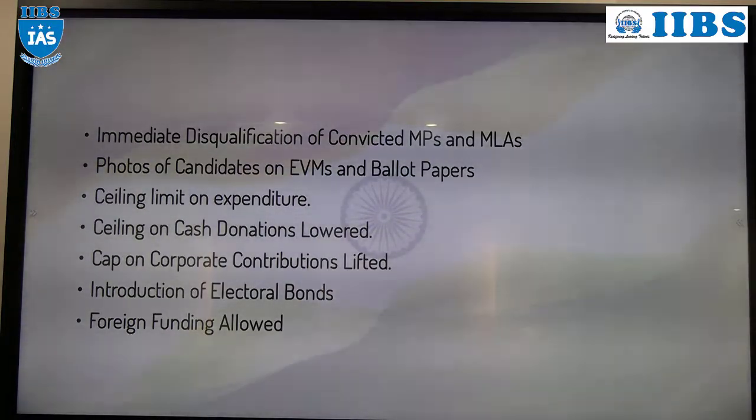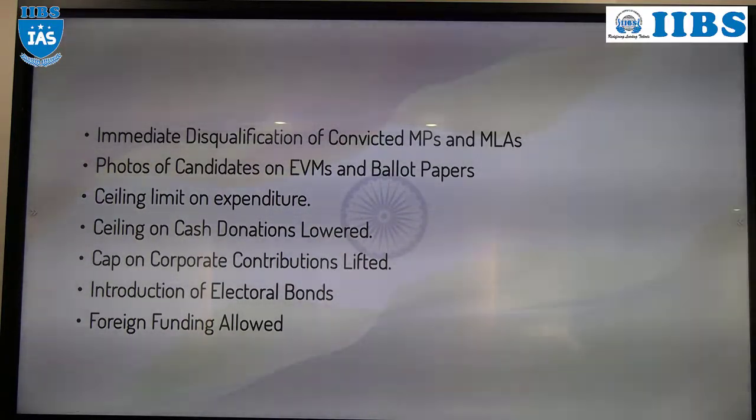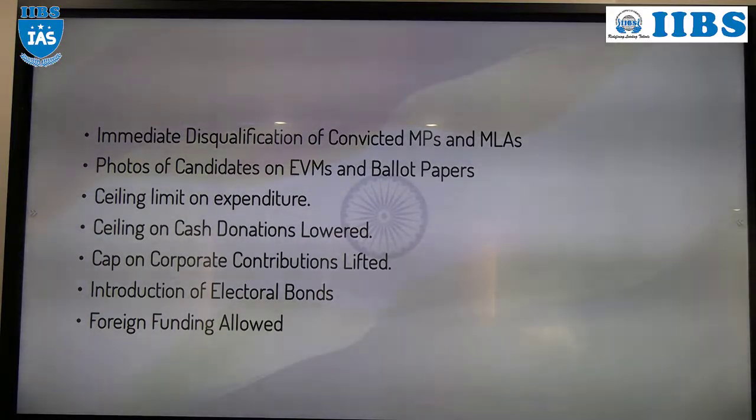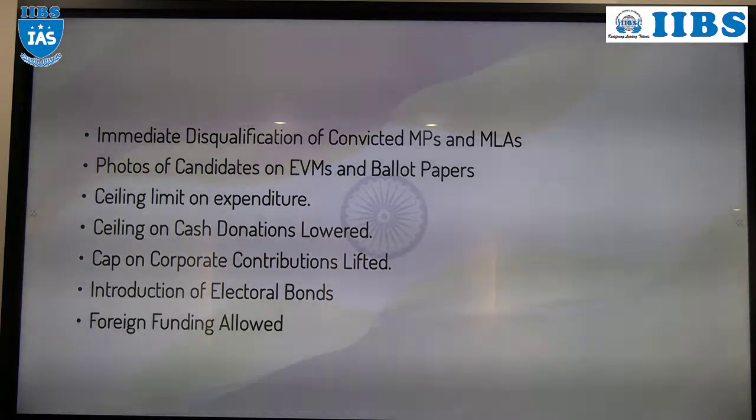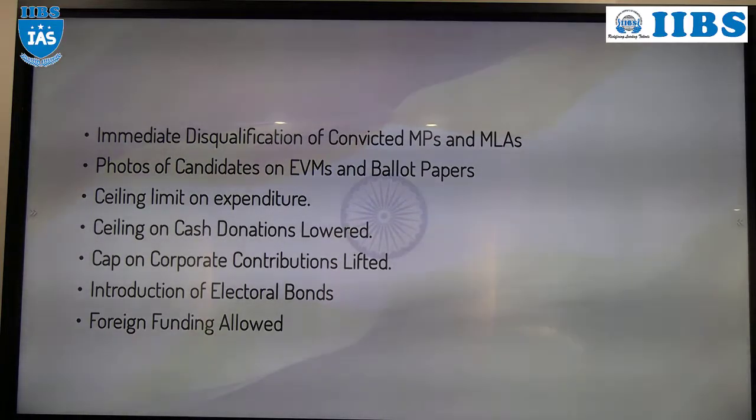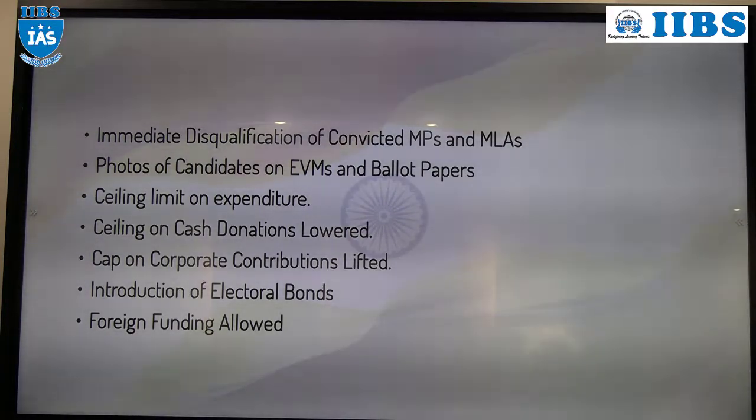Okay. Then disqualification. So this is the Lily Thomas case. Before that you need to understand Section 8 of the RP Act 1951. So what is that act?